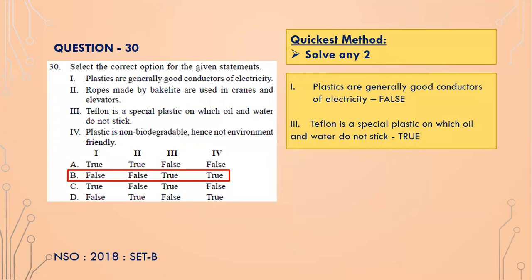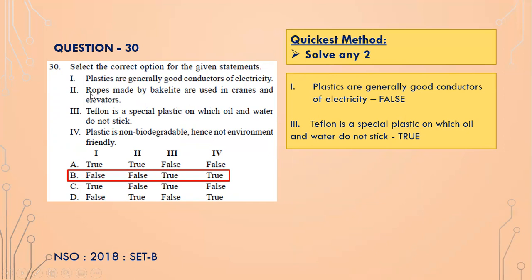Select the correct option for the given statements. Plastics are generally good conductors of electricity. This is absolutely false, isn't it? Plastics are bad conductors. All the switches are made up of plastic because they are bad conductors of electricity. Ropes are made up of bakelite and used in cranes and elevators.